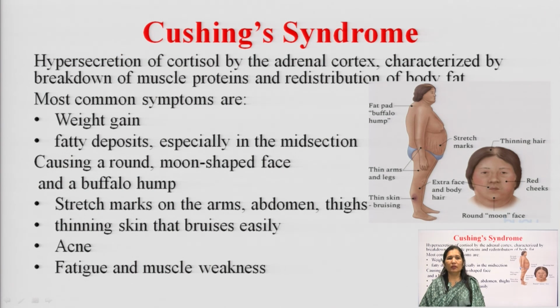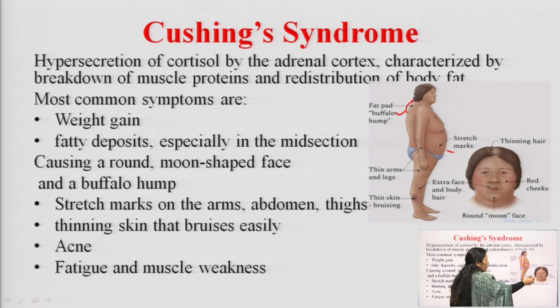Cushing syndrome is hypersecretion of cortisol, which I have already told. With hypersecretion, there will be increased metabolism of glucose and breakdown of proteins. So, there will be weight gain, fat deposition in the middle section, which causes the moon face as shown, and the hanging abdomen, development of stretch marks, and buffalo hump, this is the buffalo hump.